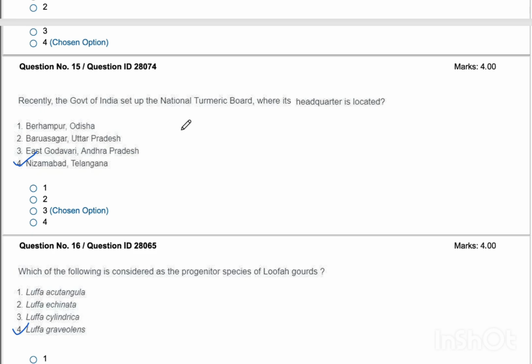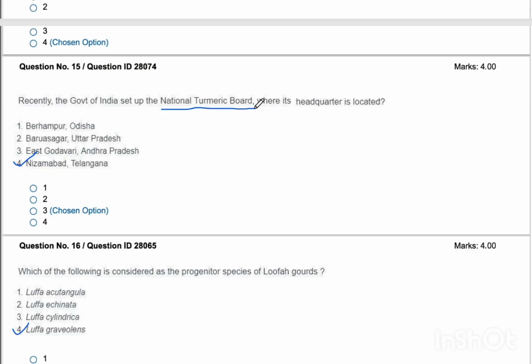Now let's see question number 15. Recently, the Government of India set up a National Turmeric Board. Where is its headquarters located? The headquarters is located at Nizamabad, Telangana. Why was this National Turmeric Board asked in this question paper?